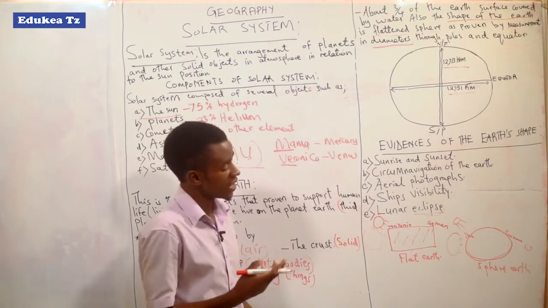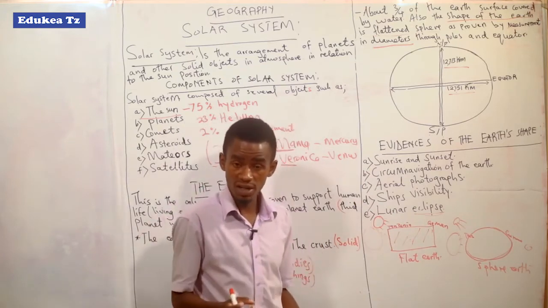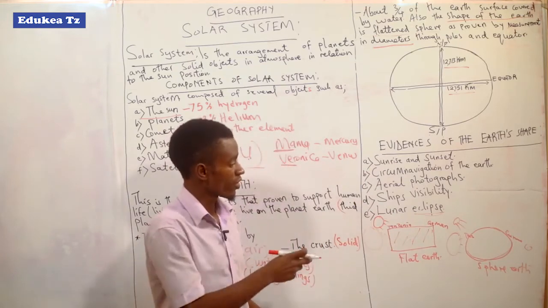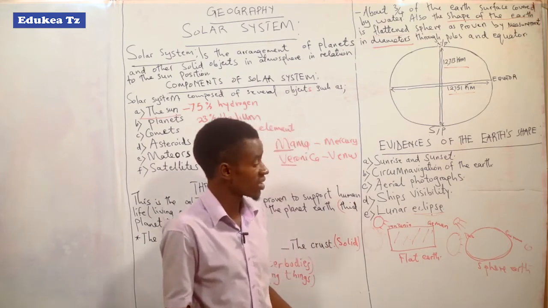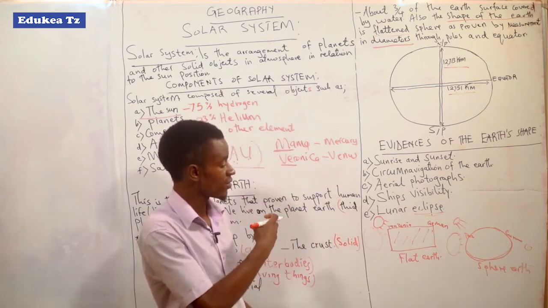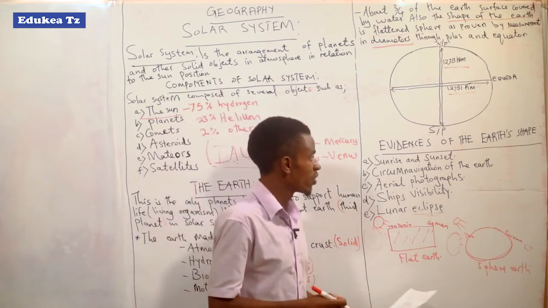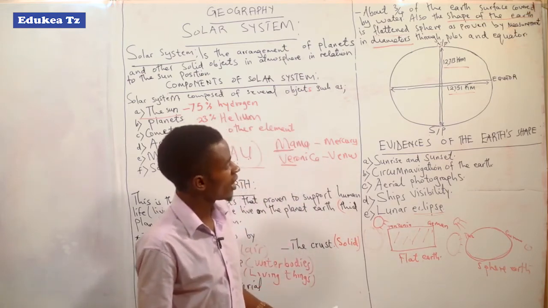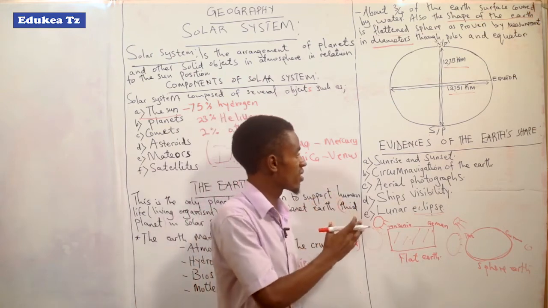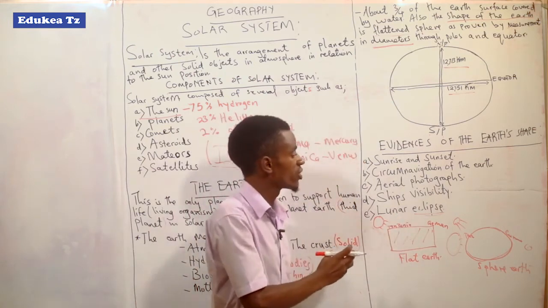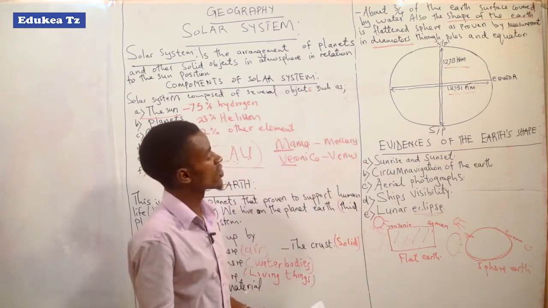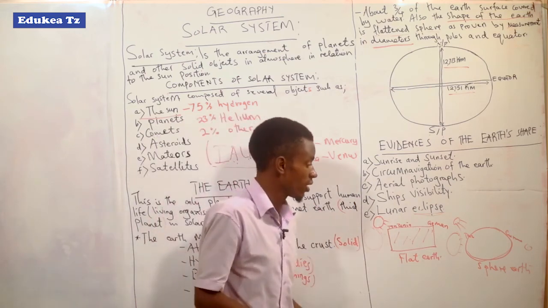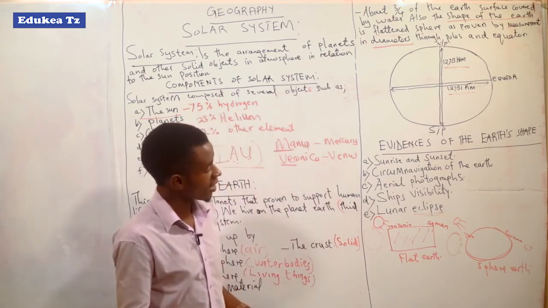If the earth were flat, it would be impossible for the moon to be obscured from the light of the sun. So that is the evidence that shows the earth's shape is round and not flat. Let's end here for today.